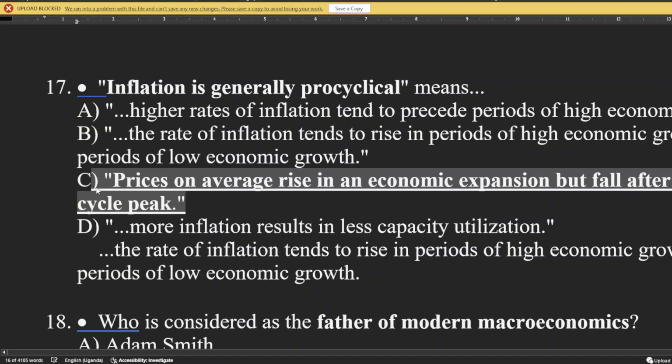We have said pro-cyclical, they move in the same direction. When there is an expansion, prices rise, and when there is a contraction, they fall.